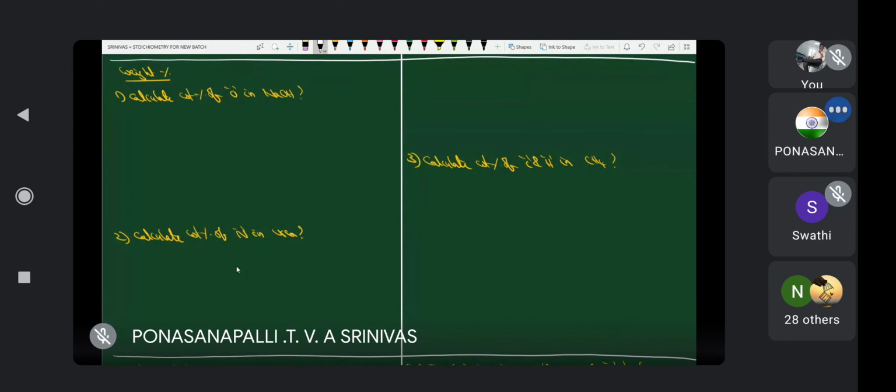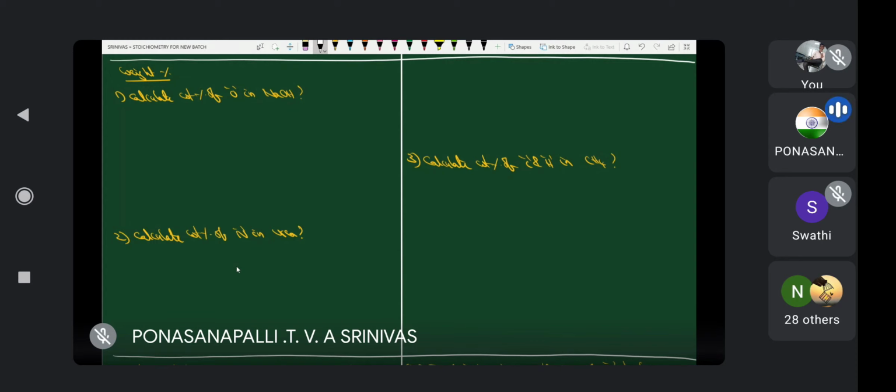Next, another small concept of weight percentage. Before explaining this, one important thing. From Monday onwards, we have mathematics classes. Today evening there is no class. At 7 o'clock we have inorganic class. From Monday onwards, mathematics classes. Up to Monday we have only morning classes. Prepare for the remaining part of the syllabus. Only a few topics are there, so no need to worry about these topics, because all these are basic, very simple topics.